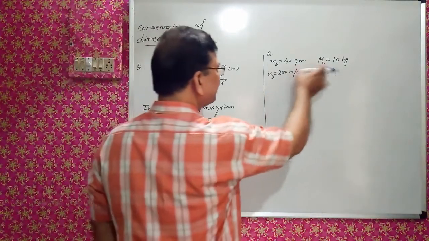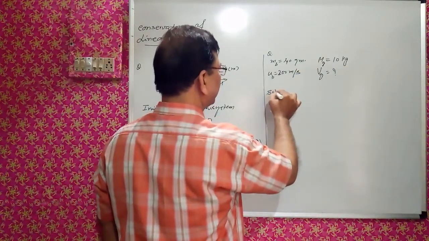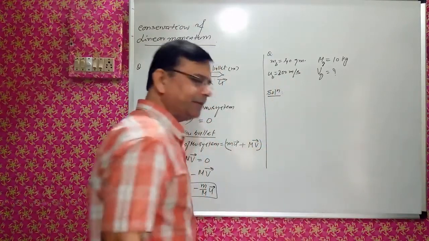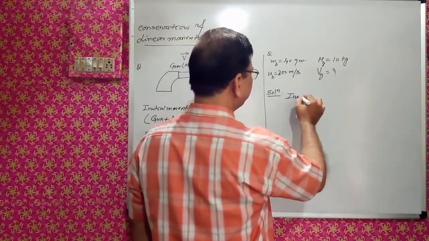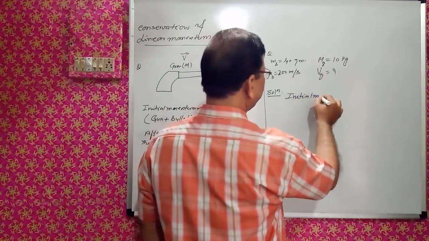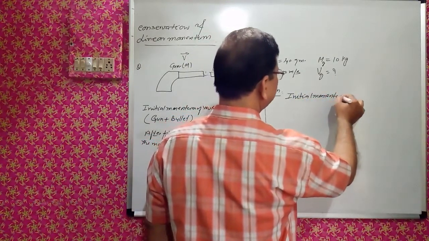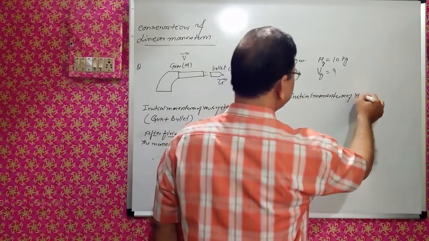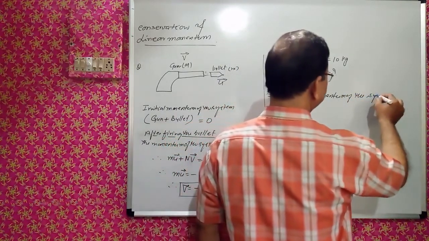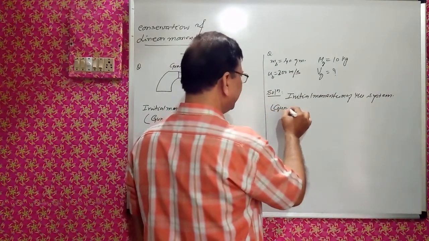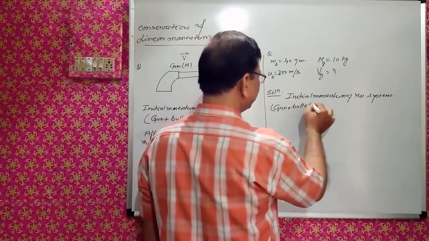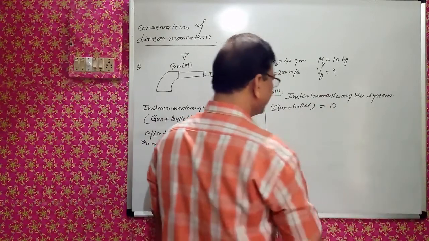So, the solution. Initial momentum is 0. So the initial momentum of the system, that is gun plus bullet, is equal to 0.